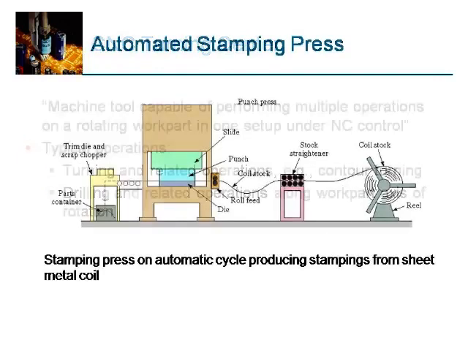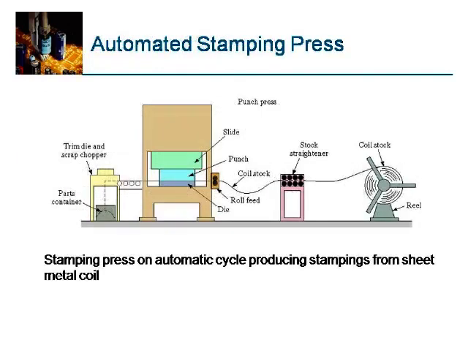Automated stamping press. This is an automated stamping press. The required stamp press on automatic cycle producing stamping from sheet metal coil, like the coining machine and other things. CNC mill turn center, machine tool capable of performing multiple operations.